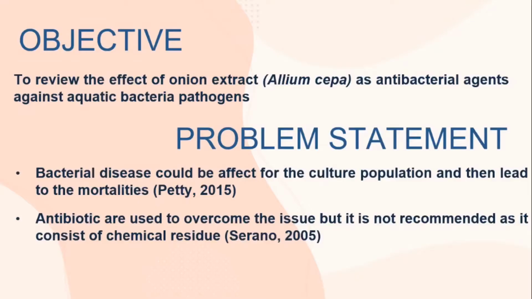The objective of this study is to review the effect of onion extract Allium cepa against aquatic bacterial pathogens. The problem is that bacterial disease could affect the culture population and lead to mortalities. Antibiotics are used to overcome this issue, but are not recommended as they leave chemical residue.